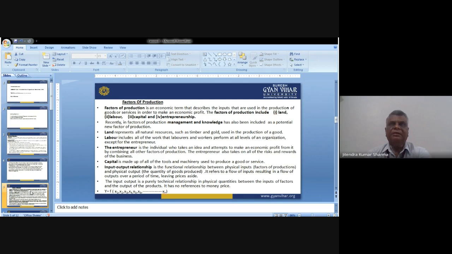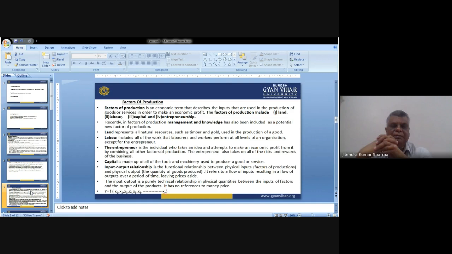Then we have labor, the second important factor, which has the ability to influence production. Labor includes all the work that laborers and workers perform at all levels of an organization, except for the entrepreneur. Other than entrepreneurial work, all the people who are engaged in developing or manufacturing the product are treated as labor.